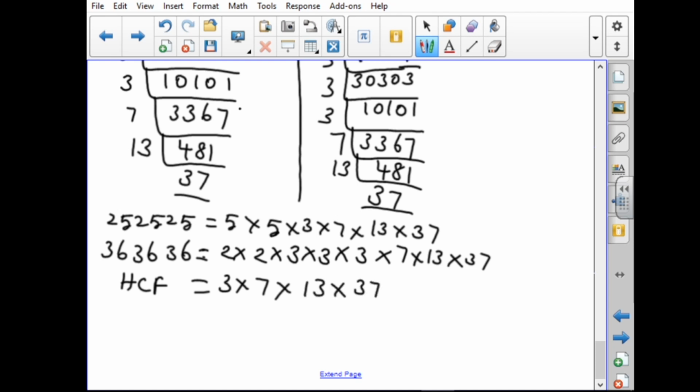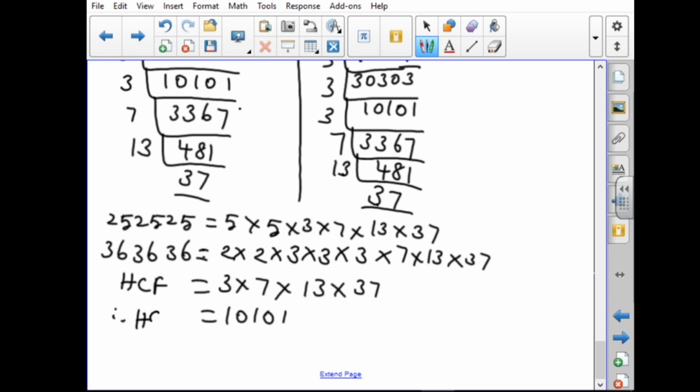Okay, have to see here. We have already divided the factors. 37 into 13 into 7 into 3. What is our answer? We take the product and we get this value. So you can easily write 10101.